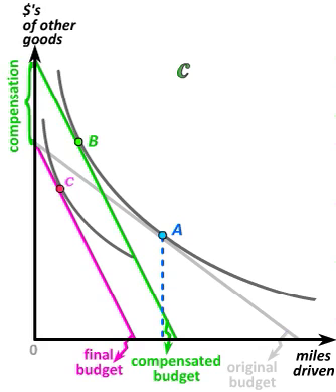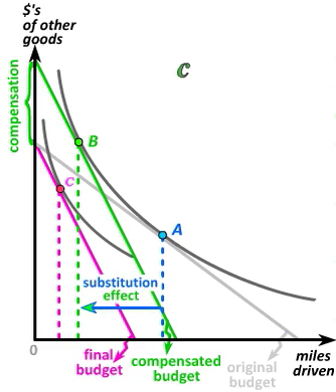We have now decomposed the consumer's change in behavior into two parts. The consumer begins at bundle A, and, purely because of the change in trade-offs she faces, she moves to bundle B. But then, because she's also losing real income, she moves from B to C. The move from A to B gives us the substitution effect, which points in the direction of choosing less gasoline as the price of gasoline increases. This is as it always is for substitution effects.